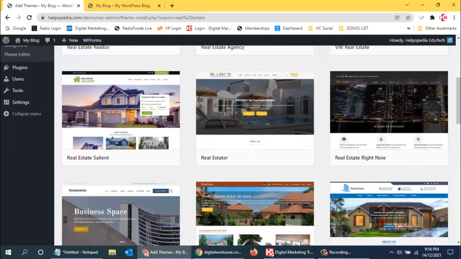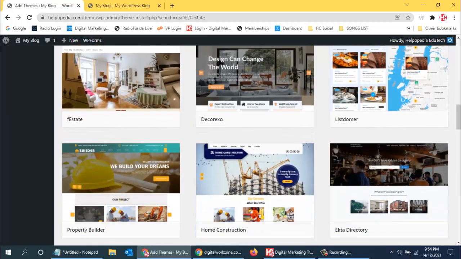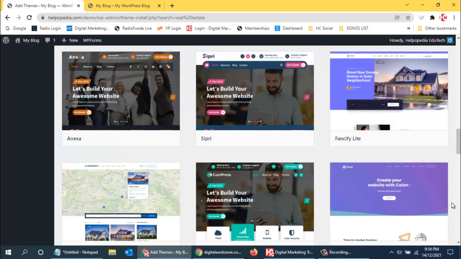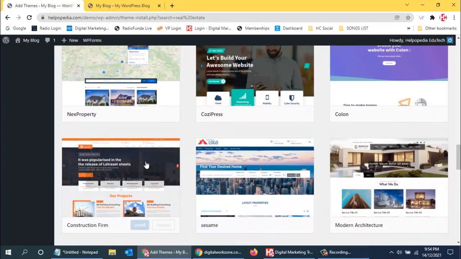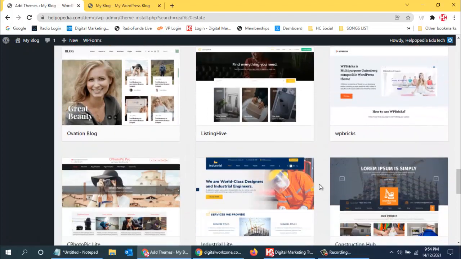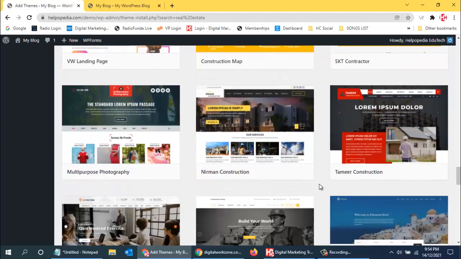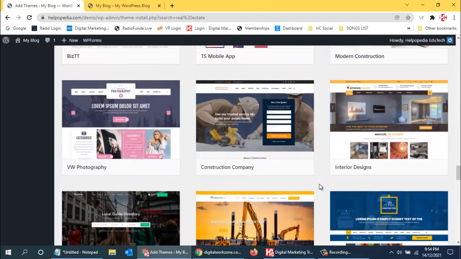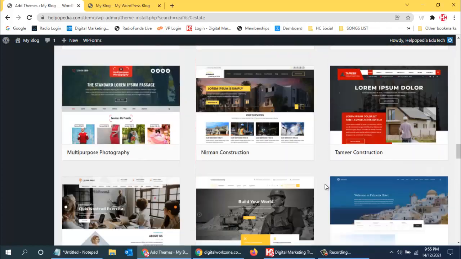All the themes are related to real estate. Everywhere you can see houses and villas and all those things. So yes, you have real estate themes also. Maybe there might not be many of them, but yes, you do have. You can use any of them over here.